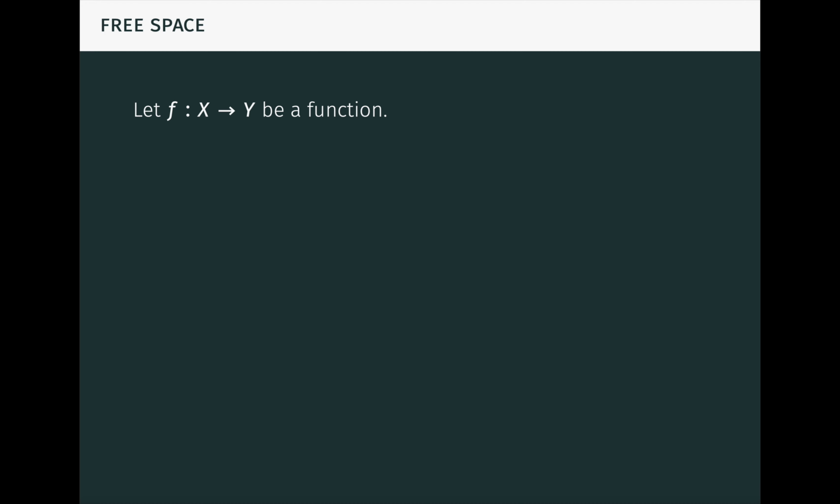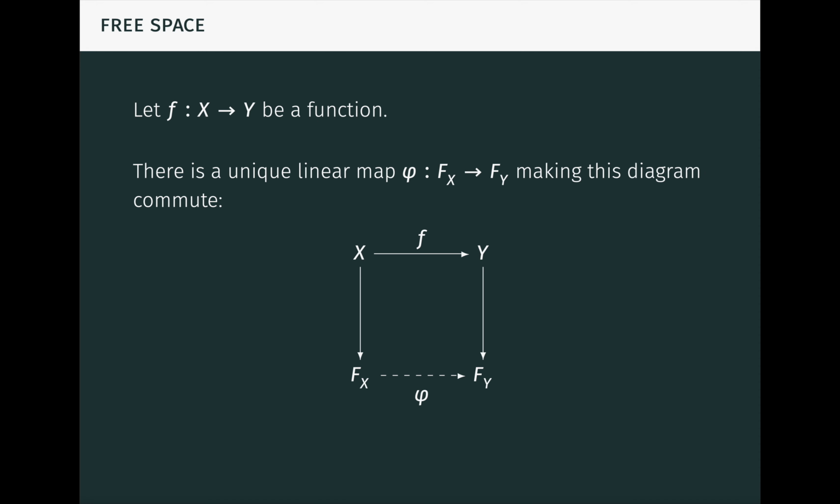First, if f is a function from X to Y, then it induces a unique linear map phi from the free space on X to the free space on Y, making this diagram commute. The vertical arrows here are the inclusions. This follows from the universal property of the free space on X applied to the composite arrow going right and down, and it shows that the free space construction acts on arrows, not just objects. This action on arrows is well behaved. For example, it's easy to check that it maps identity arrows to identity arrows and maps composite arrows to composite arrows.